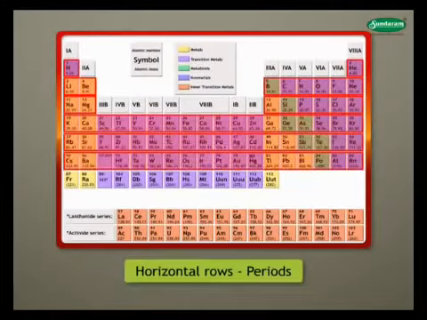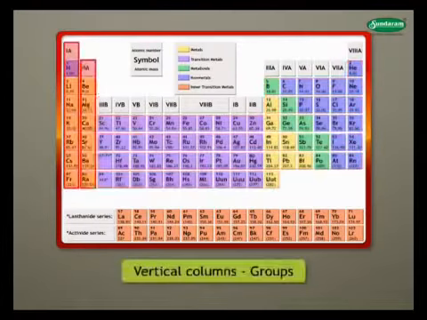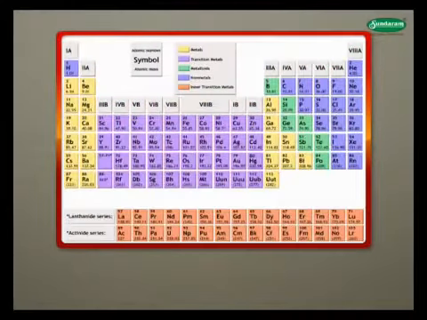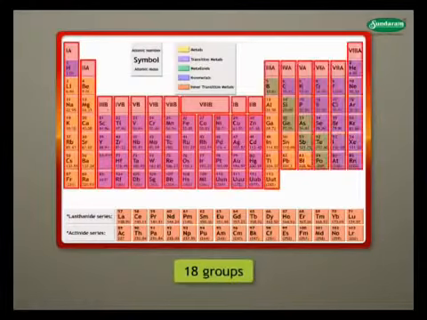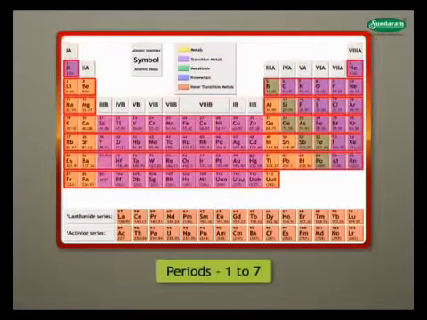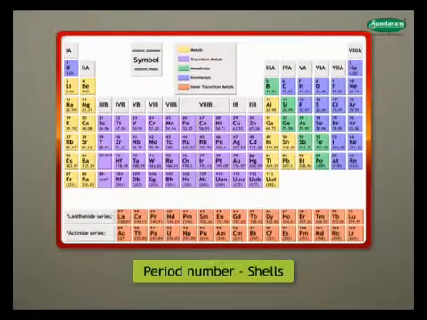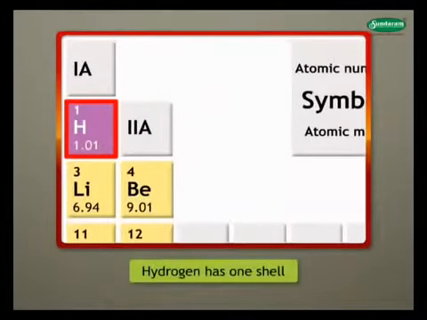The horizontal rows in the modern periodic table are called periods, and the vertical columns are called groups. The modern periodic table consists of 7 periods and 18 groups. Periods are numbered from 1 to 7. Elements present in the same period have the same number of shells, which is equal to the period number. For example, hydrogen in the first period has 1 shell.